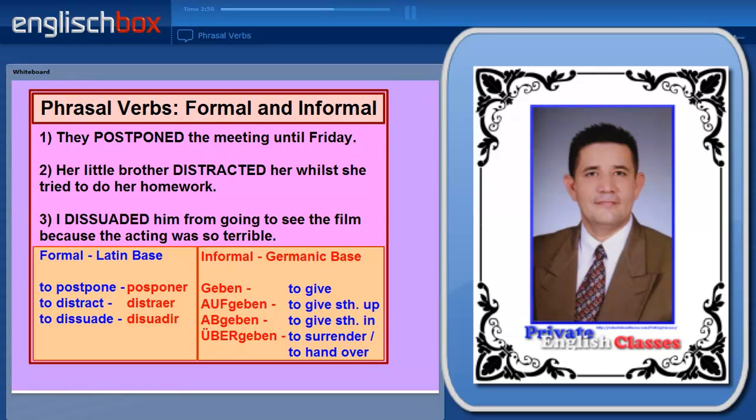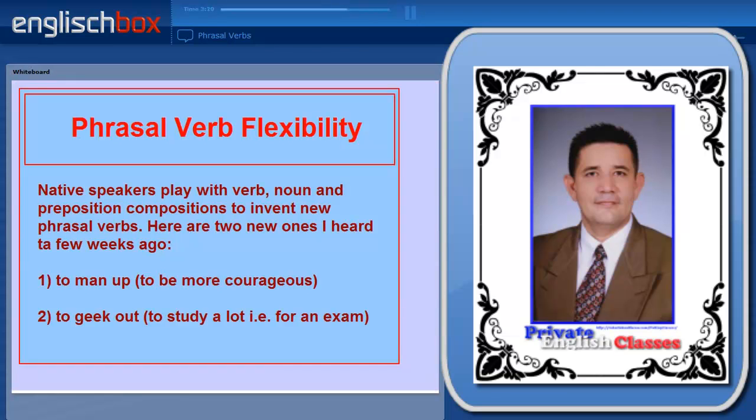However, the Germanic base of the English language forms the slightly more informal side of English, and you can see the translations of the German equivalents are very, very similar. We have geben to give, aufgeben to give up, abgeben to give in, and übergeben to surrender or to hand over.